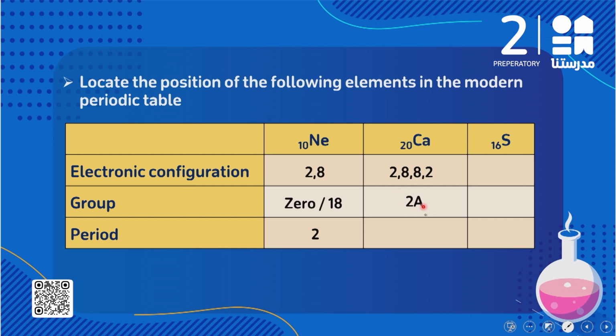So here it exists in group 2A. But about the number of the period, you are going to count the number of the energy levels. Here I have 1, 2, 3, 4. I have 4 energy levels, so this element exists in period 4.